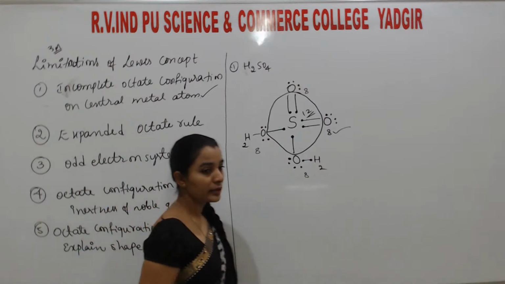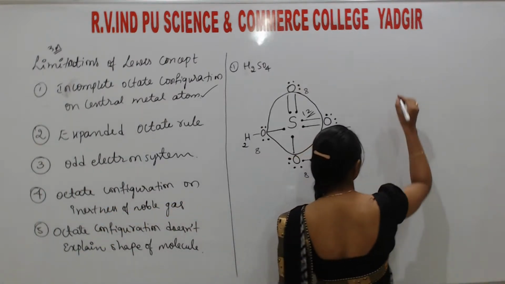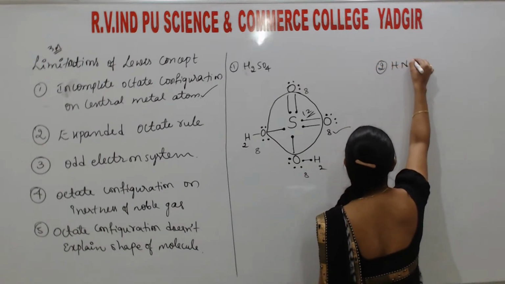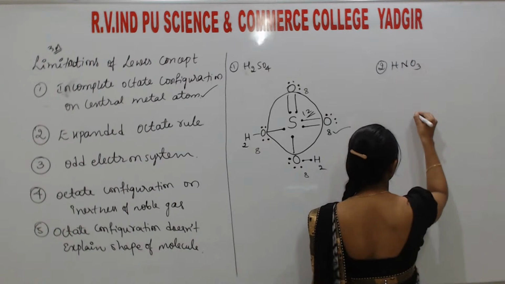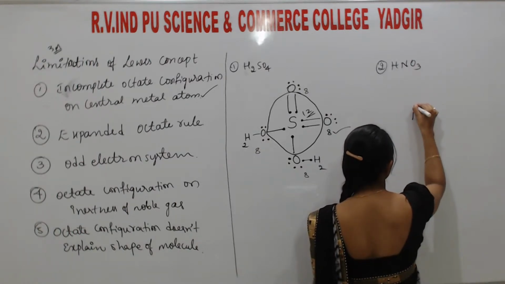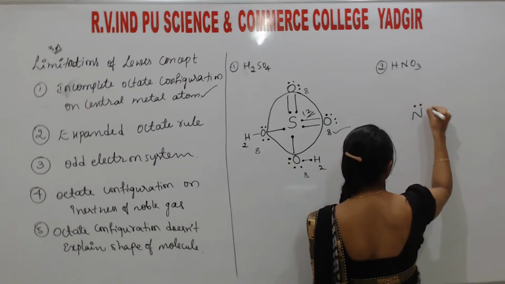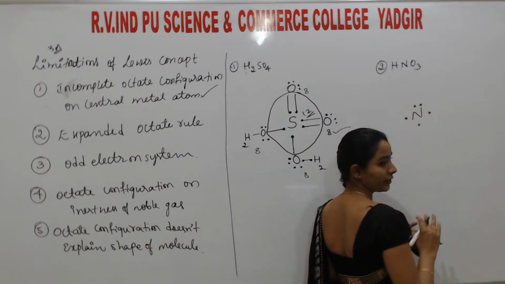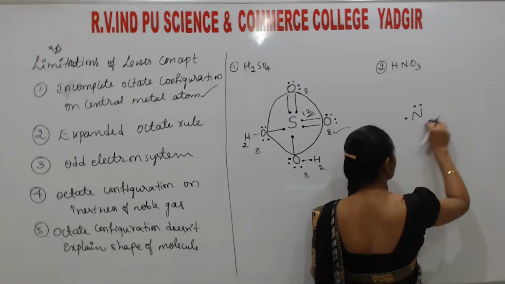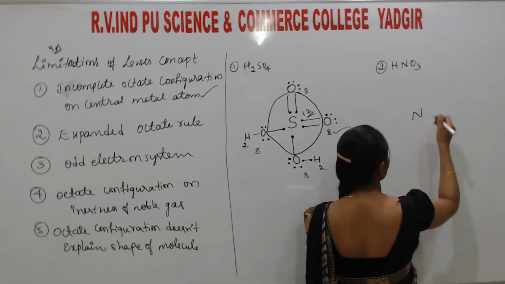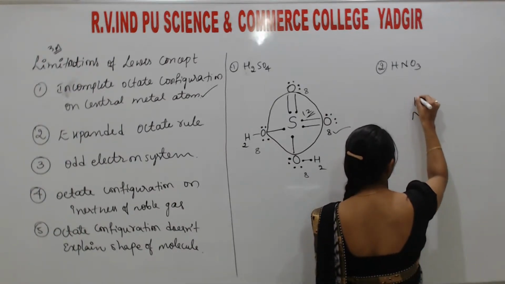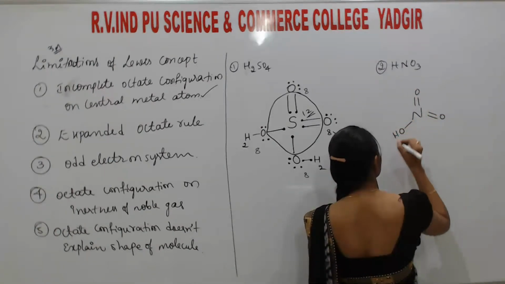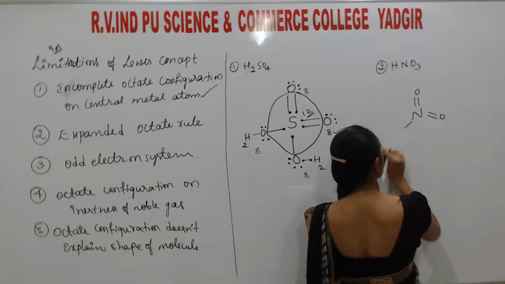So another molecule you may take is HNO3. Okay, directly I will write. So nitrogen is here with this type of electrons. Okay, 5 valence electrons are there. So I will directly write the bonds here: double bond O, double bond O, OH. OH I will write like this.